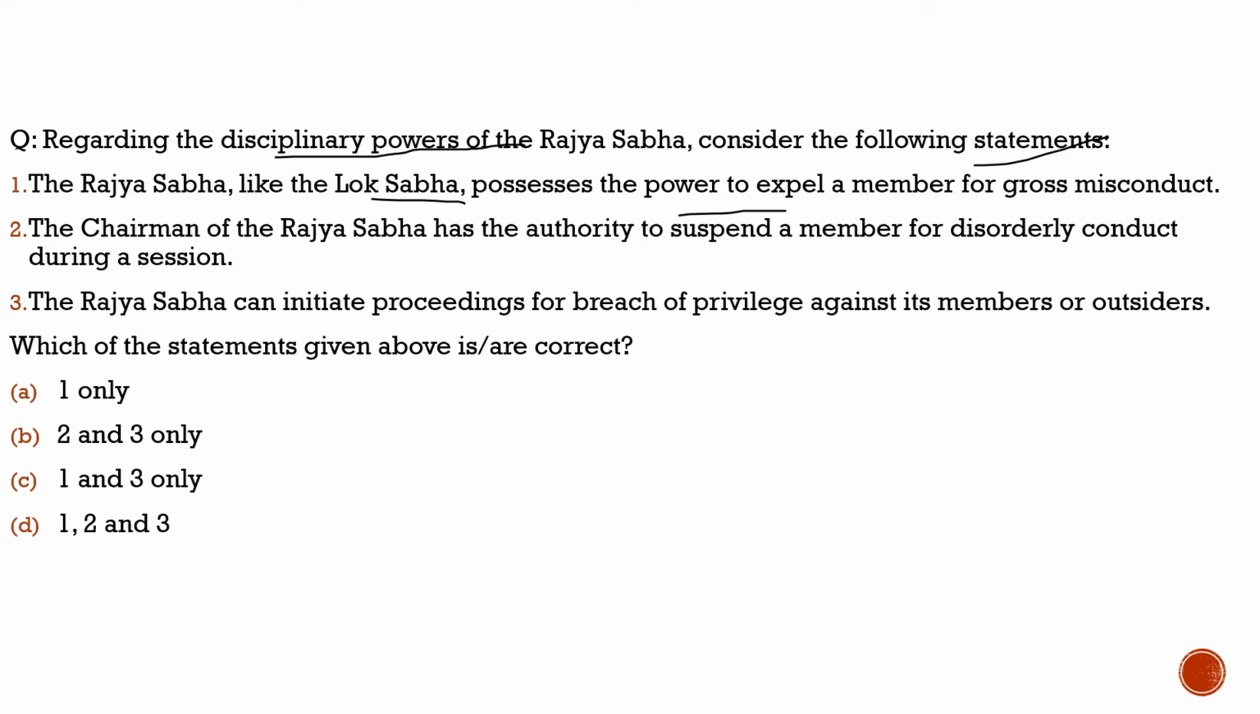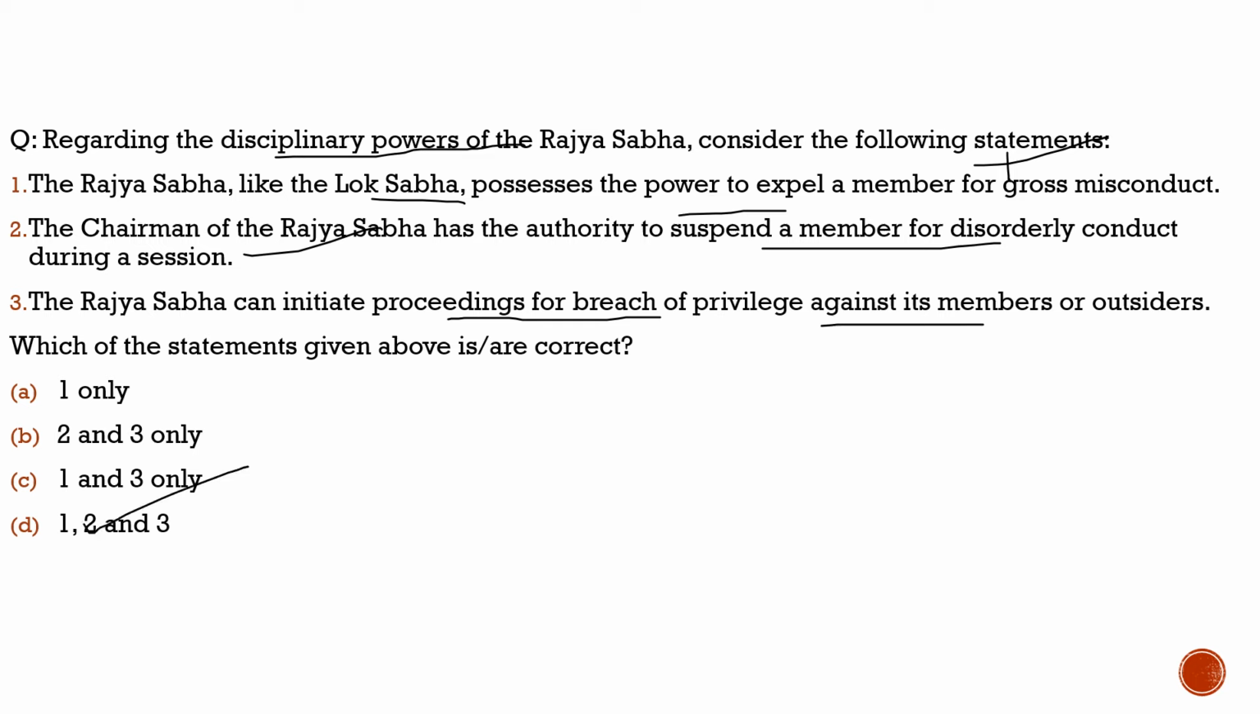Second statement, the chairman of the Rajya Sabha has the authority to suspend a member for disorderly conduct during a session. 100% correct. This is also true. Third statement, the Rajya Sabha can initiate proceedings for breach of privilege against its members or outsiders. 100% correct. So with respect to this question, all three statements are correct. And with this, I hope you had understood the disciplinary powers of the Rajya Sabha.